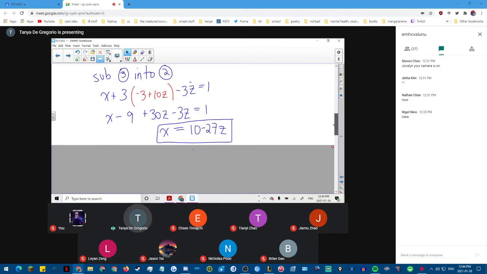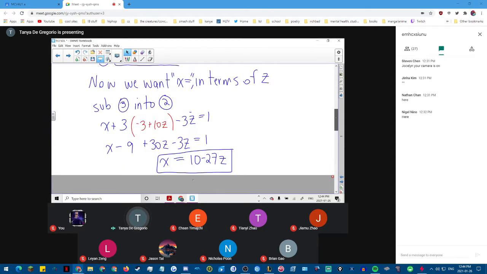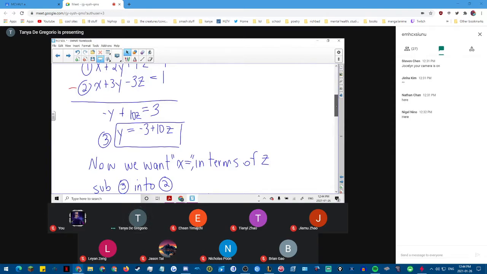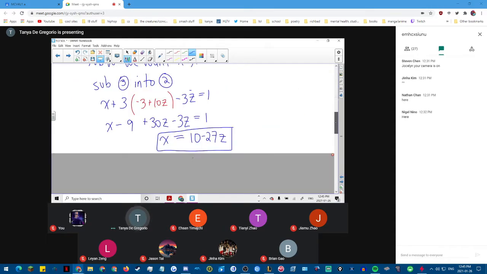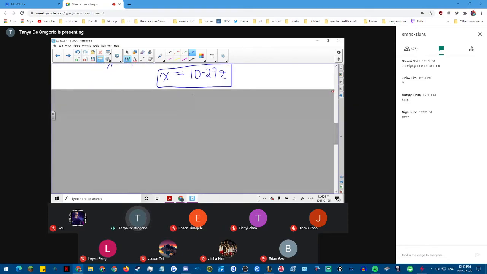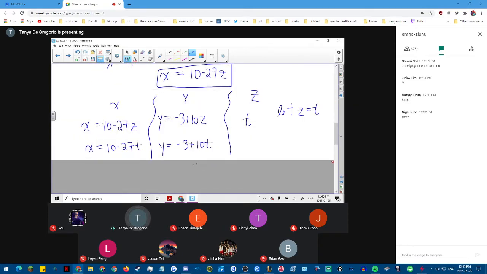So what's my parameter here? What am I going to use? What do you guys think? Look at the way it's set up. Let z equal t. Yeah. So I'm basically deciding from here, I see that y equals negative 3 plus 10z. So that means I'm going to let z equal t. That's what's happening here. And so now I say, well, let me get x in terms of z, because that's what I'm going to use as my parameter. And so there's my solution set.